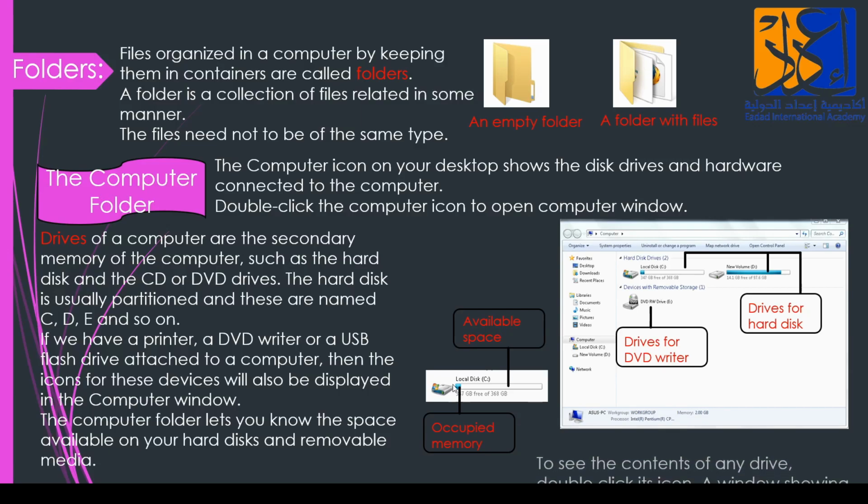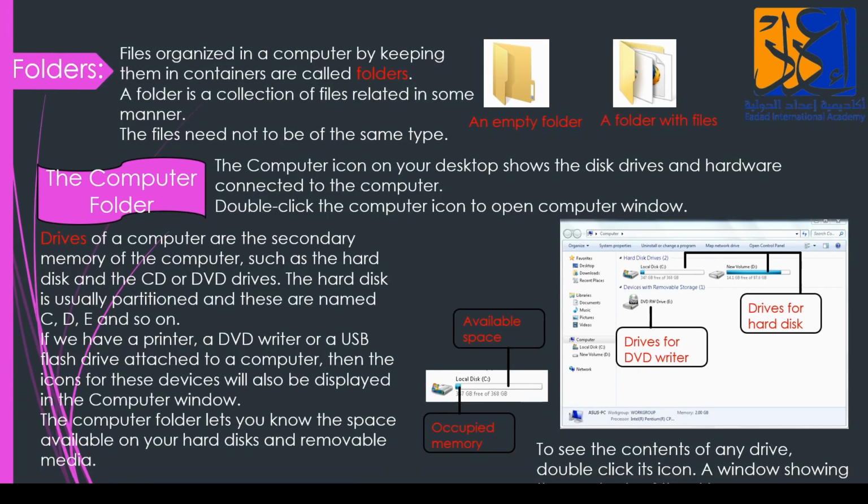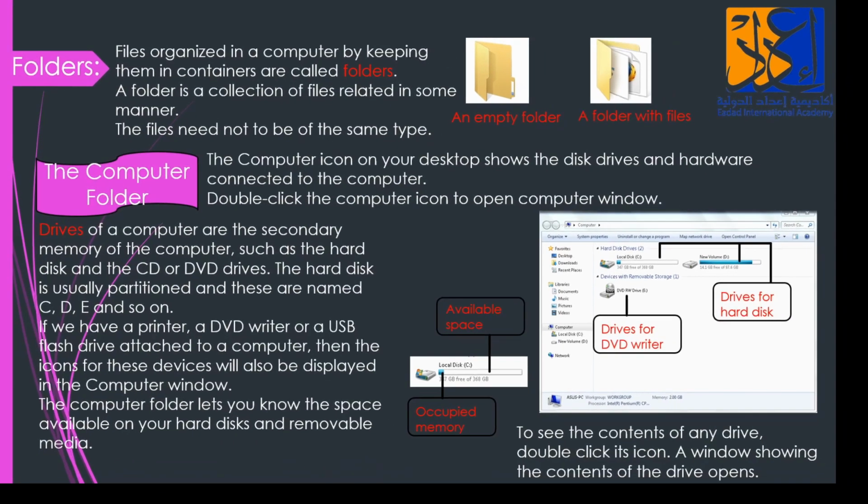Now, to see the contents of any drive, double click its icon. A window showing the contents of the drive opens. If I need to see the contents of any drive, I have to double click. Clear? Okay, next.